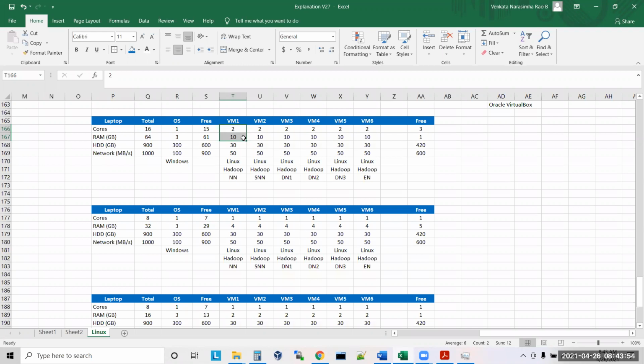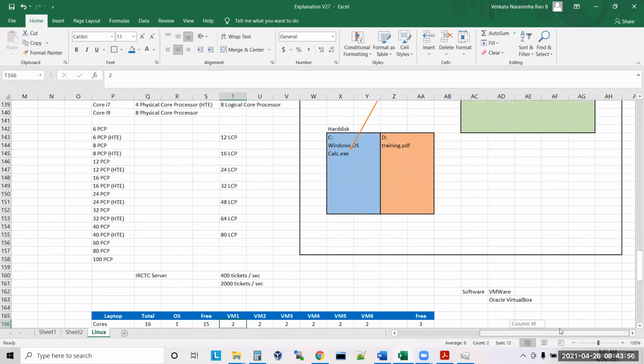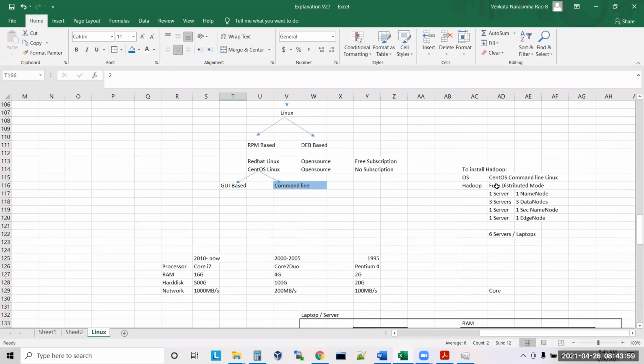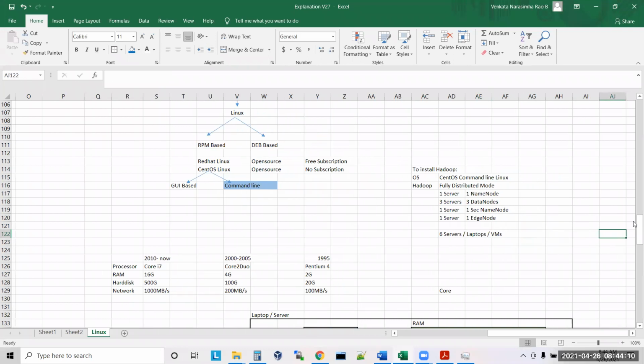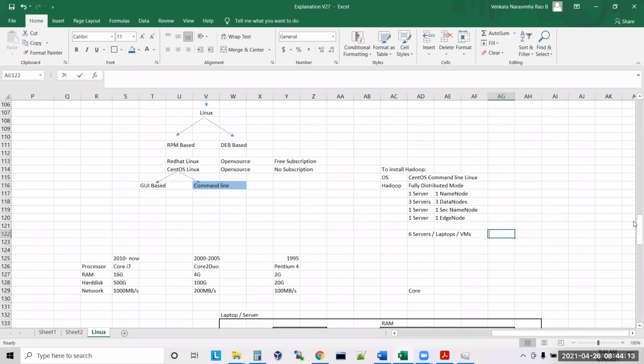So now what is the plan? Come to the plan. Now I'm going to create 6 servers. We don't have 6 servers or laptops, right? So I'm saying 6 VMs. What is the size of each VM? Minimum 1 core, minimum 2 GB RAM, minimum 30 GB hard disk, minimum 50 MB per second network. This is the minimum configuration required to install the Linux OS and to install Hadoop. Are you clear?